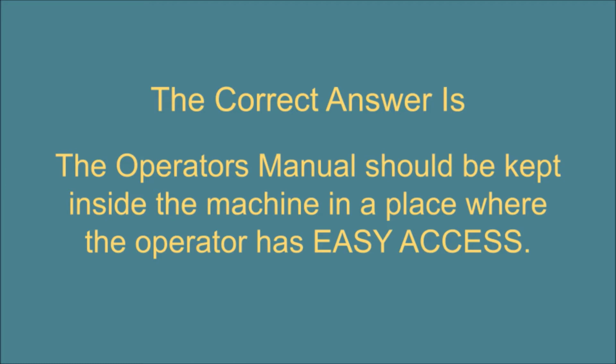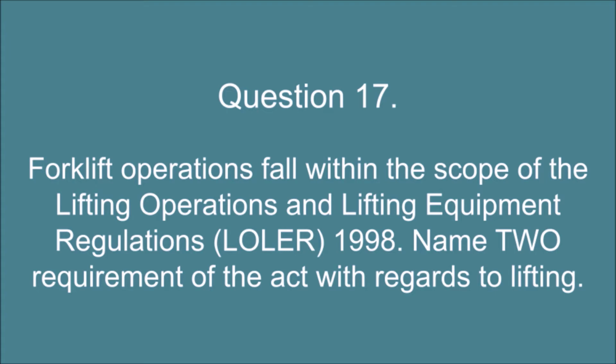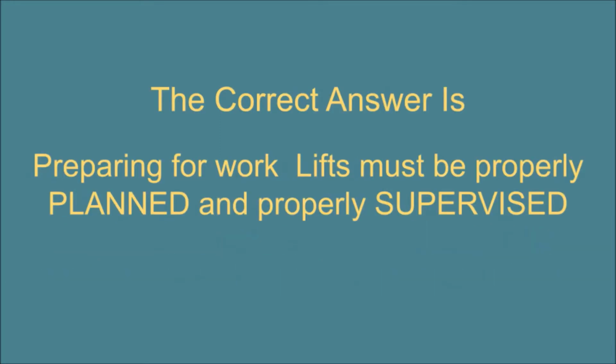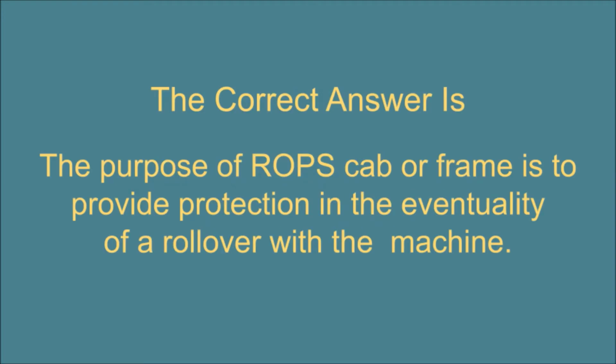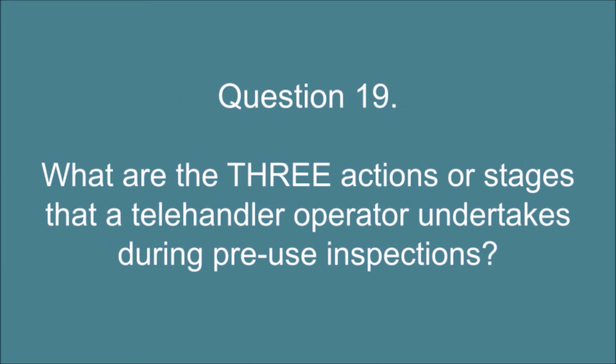Question 17. Forklift operations fall within the scope of the Lifting Operations and Lifting Equipment Regulations, LOLER, 1998. Name 2 requirements of the Act with regards to lifting. The correct answer is: preparing for work. Lifts must be properly planned and properly supervised. Question 18. What is the purpose of a roll over protection, or ROPS, frame? The correct answer is: the purpose of a ROPS cab or frame is to provide protection in the eventuality of a rollover with the machine.